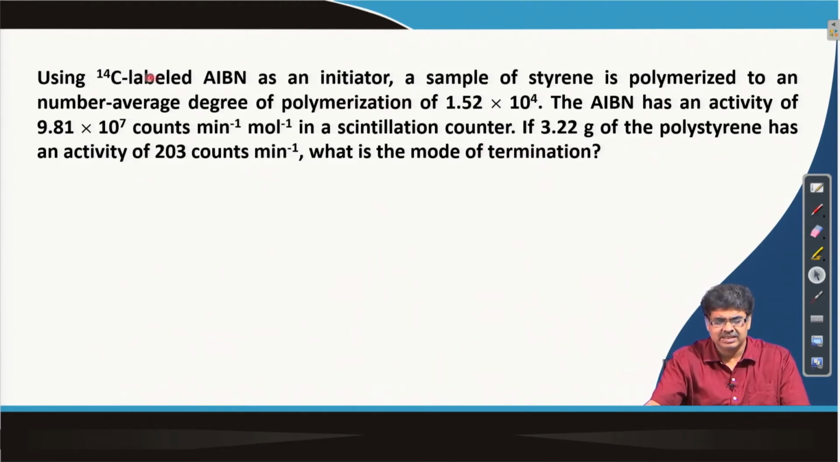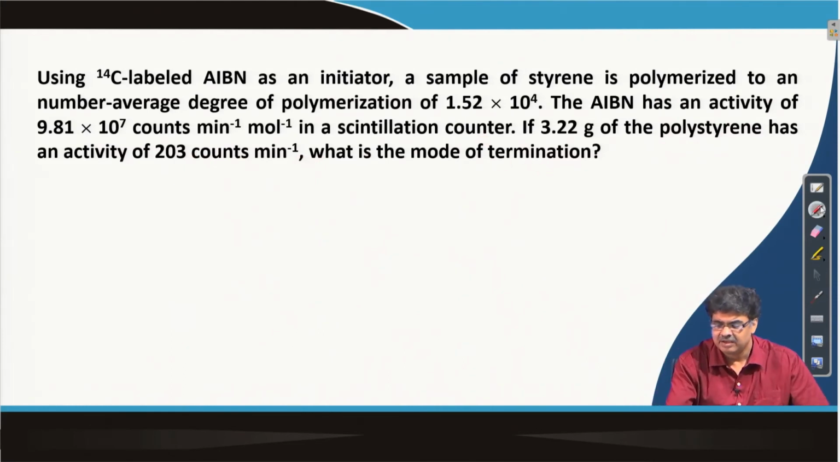One example is this. In this case AIBN was the initiator and it was carbon radio labelled. The molecular weight of the polymer chain is given here, and AIBN is known to have an activity, an AIBN molecule independently has an activity of this number of counts per minute per mole. So, 1 mole of AIBN has this many counts, and 3.22 grams of the resulting polystyrene has an activity of this. So, what is the mode of termination?